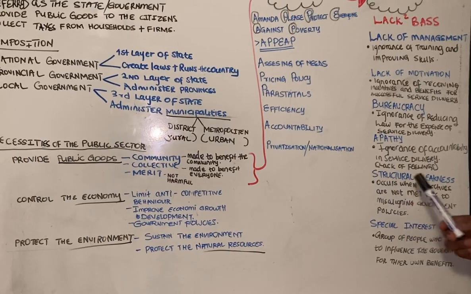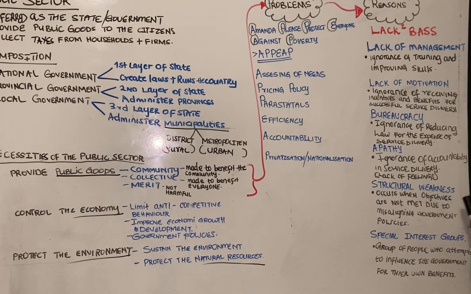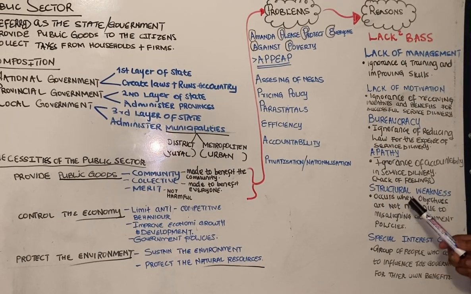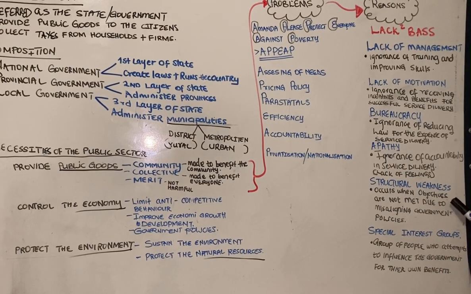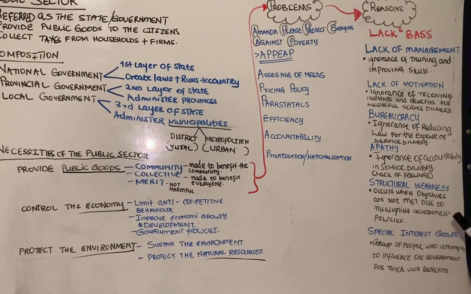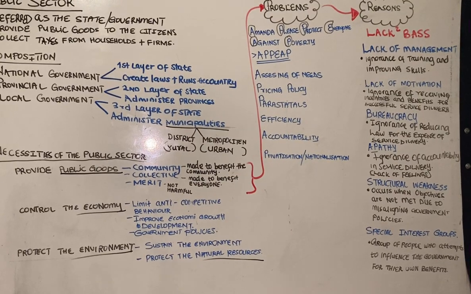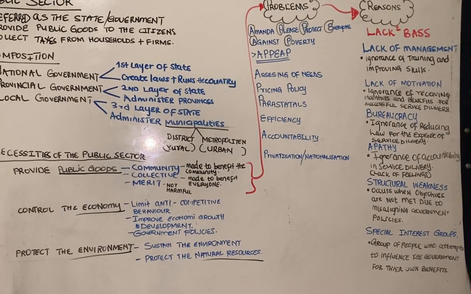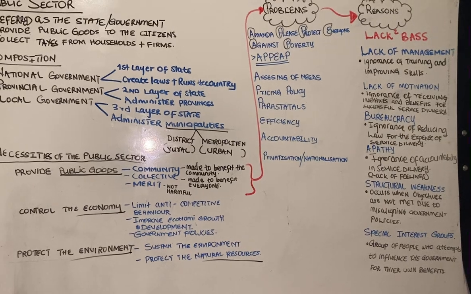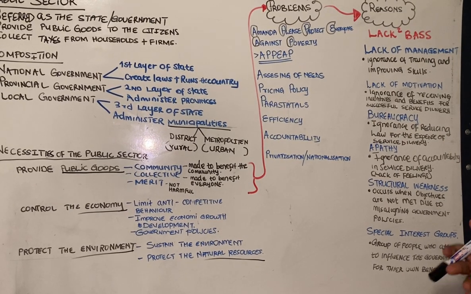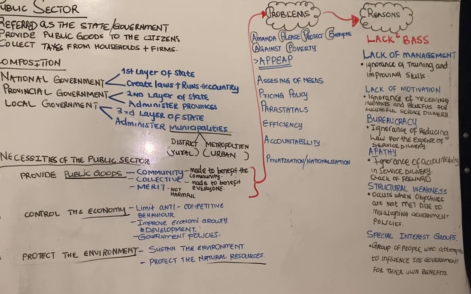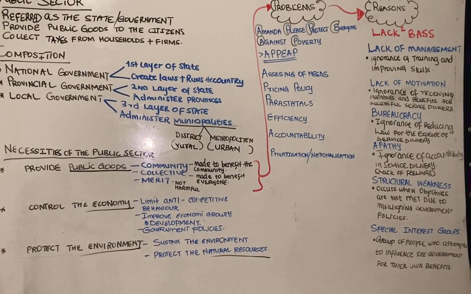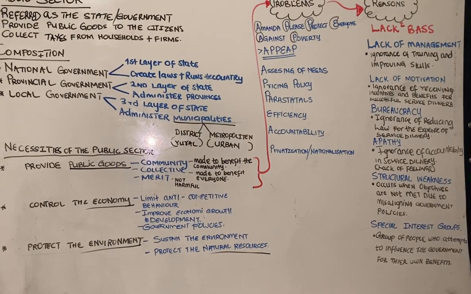So we have the structural weakness. What is a structural weakness? A structural weakness occurs when the objectives are not met due to the misaligning of government policies. If the government policies are going against each other, automatically the government will fail to ensure stability in the country, because this policy says one thing and that policy says the opposite. So it ends up becoming a problem. That is called a structural weakness.